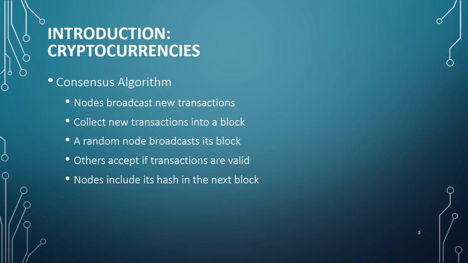The consensus algorithm of Bitcoin works as follows. First, nodes broadcast new transactions in the network. Then they collect new transactions into a block and build a block. After that, a random node broadcasts its block into the network. Others will check the validity of the block and its transactions, and if they approve that, they include the block's hash in the next block.